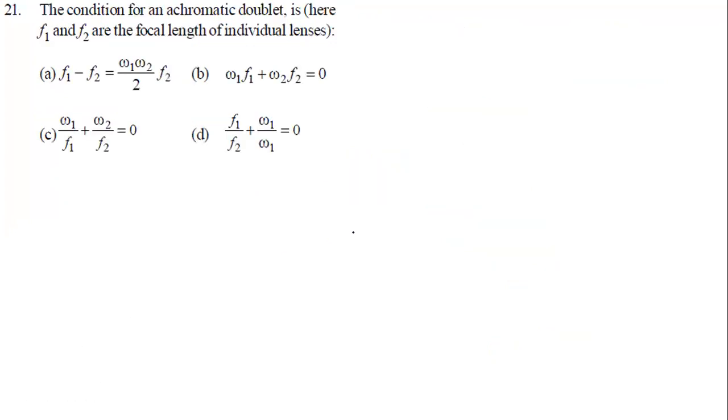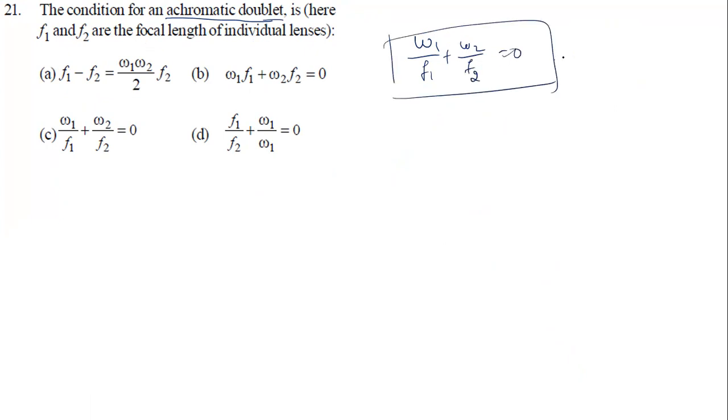Now, again, this question is repeated. The condition for achromatic doublet means achromatic aberration. What is the condition for achromatic aberration? Omega 1 by f1 plus omega 2 by f2 is equal to 0. I didn't prove this here, but you should remember it. It would take a little extra time to prove, and it is not required for us now.